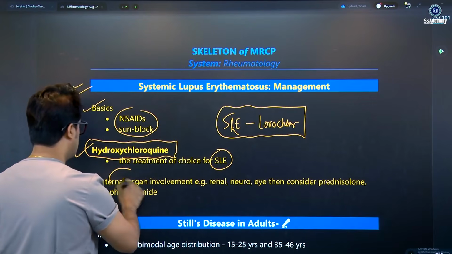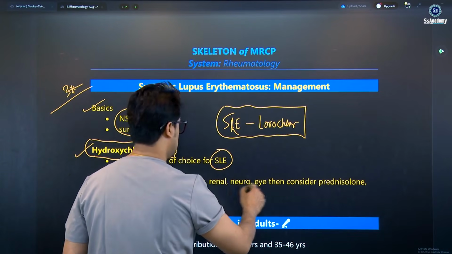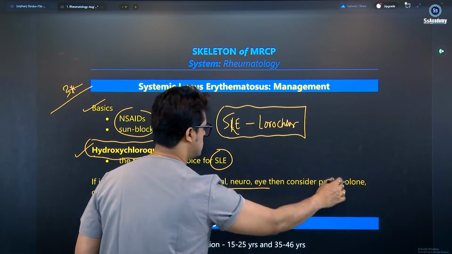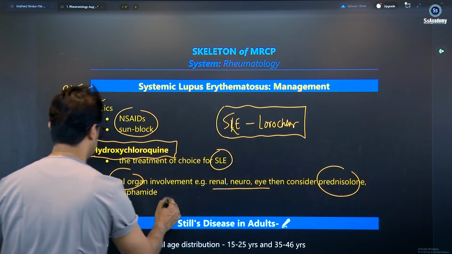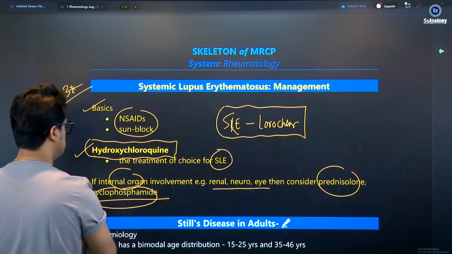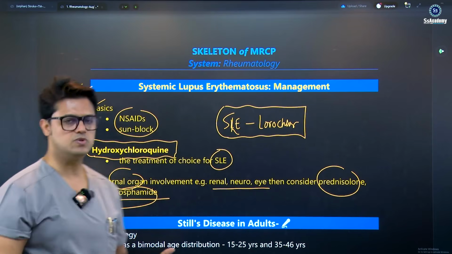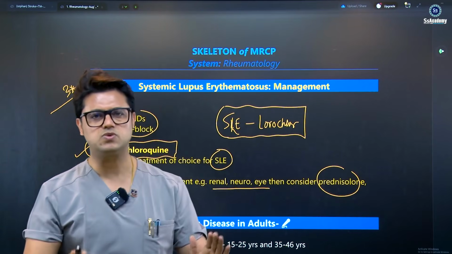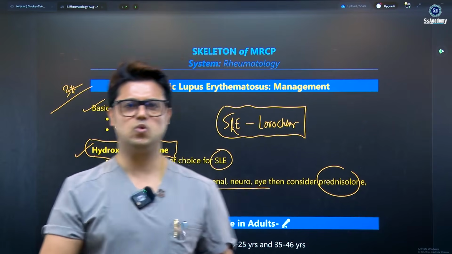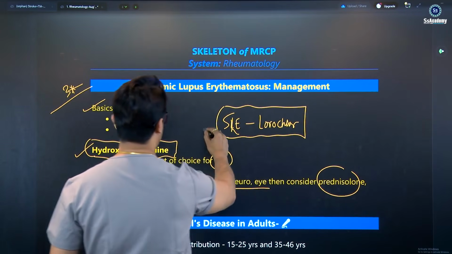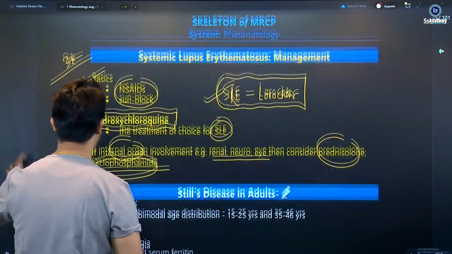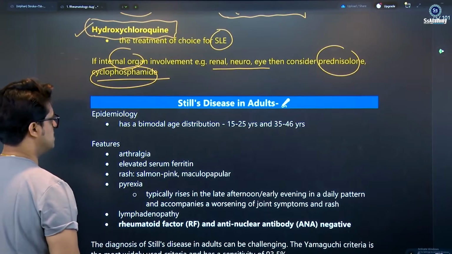If there is internal organ involvement, like renal, neuro, or eye, then consider steroids and a steroid-sparing agent like cyclophosphamide. The details will be given, but you must remember that in Part 1, you will treat the patients only by the initial step. Hydroxychloroquine is the treatment of choice for initial mild disease.